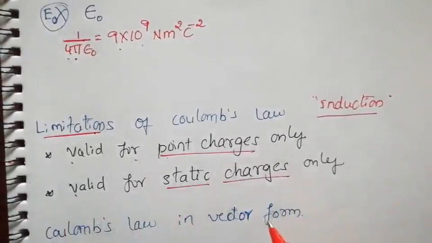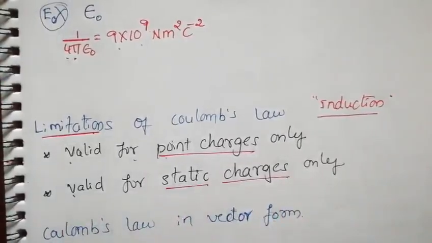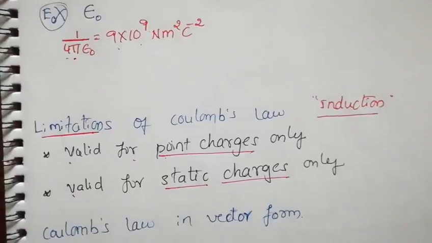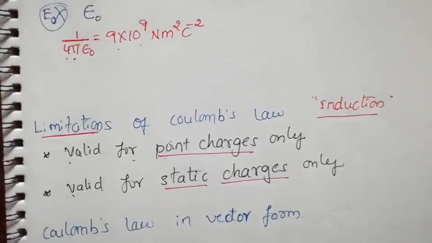The second thing: it is valid only for static charges. Why only for static charges? When the charge is moving, in addition to the electric field there is a magnetic field. So in addition to the electric force, there will be a magnetic force also. So again we cannot apply Coulomb's law. These are the two limitations of Coulomb's law, where we cannot apply it.